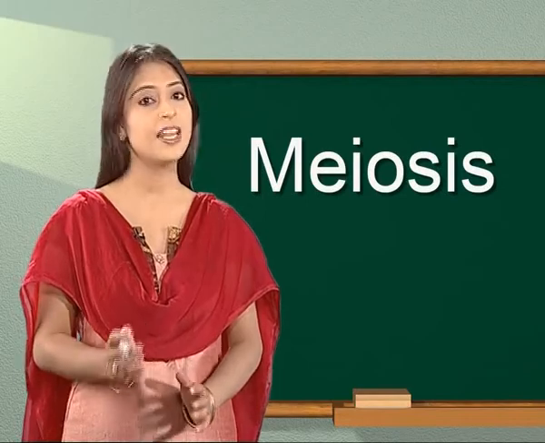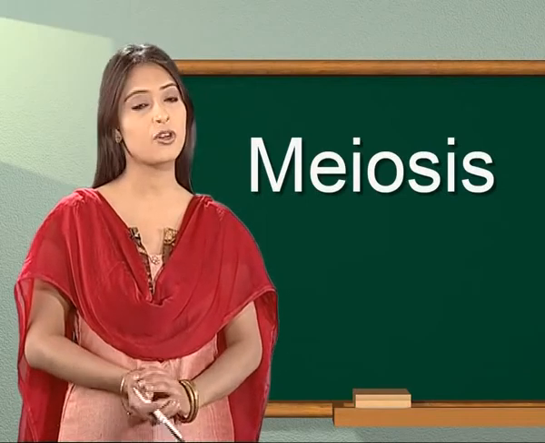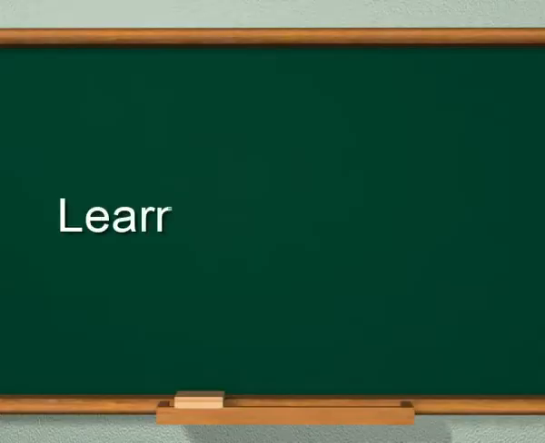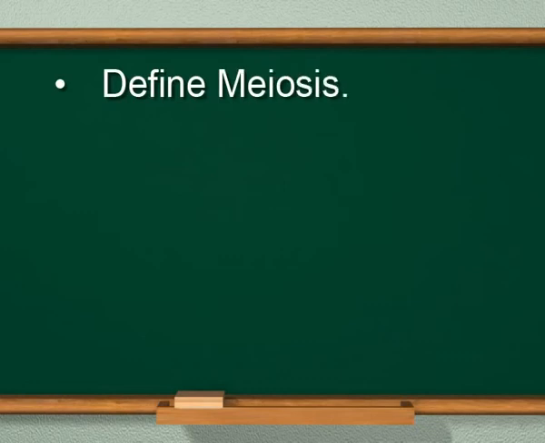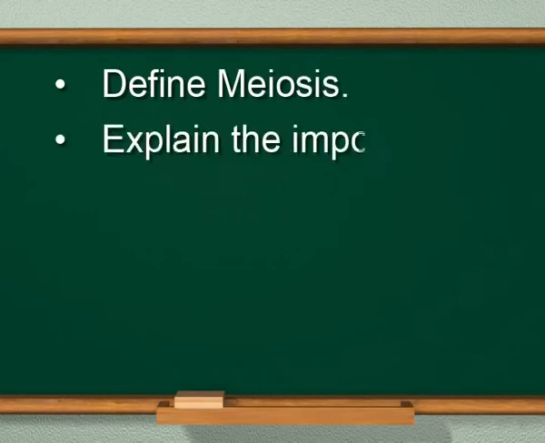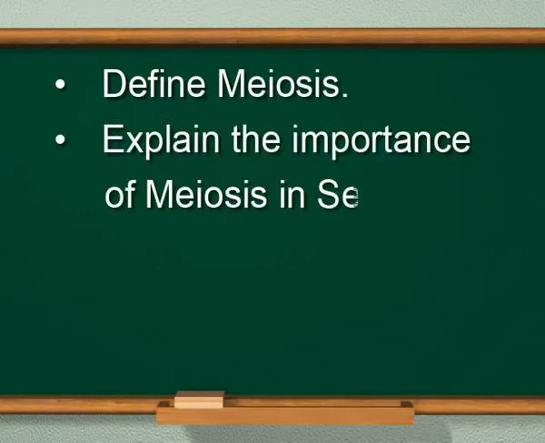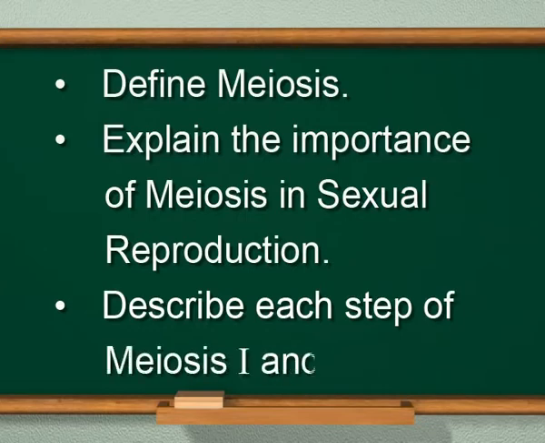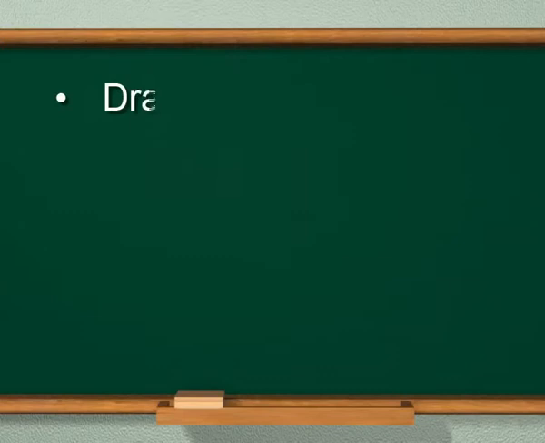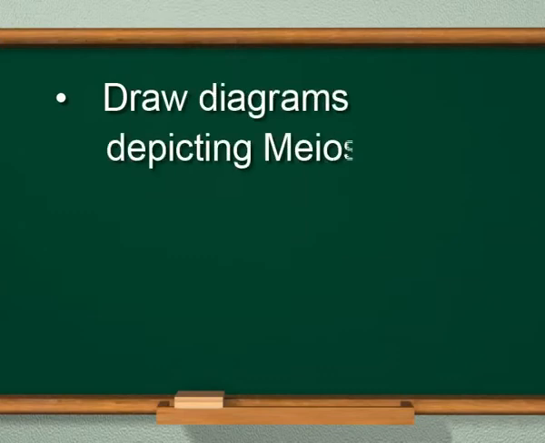But first, let me share the learning objectives for today's class. On completion of this topic, learners will be able to define meiosis, explain the importance of meiosis in sexual reproduction, describe each step of meiosis 1 and meiosis 2, and draw diagrams depicting meiosis 1 and meiosis 2.